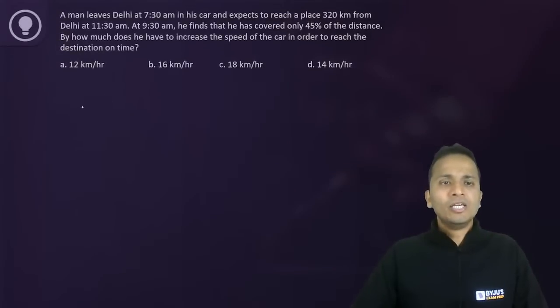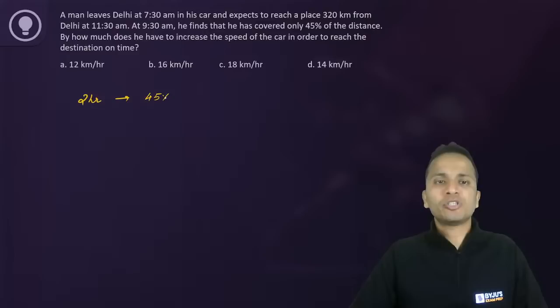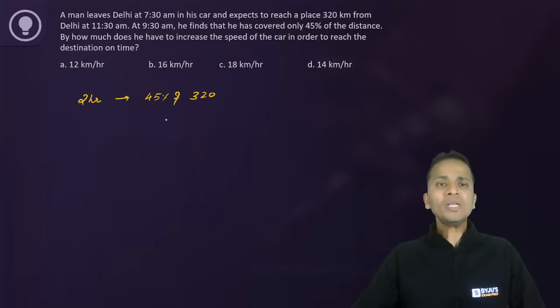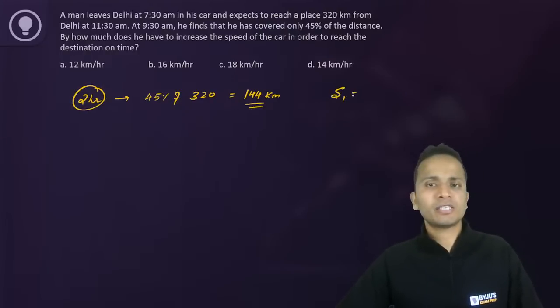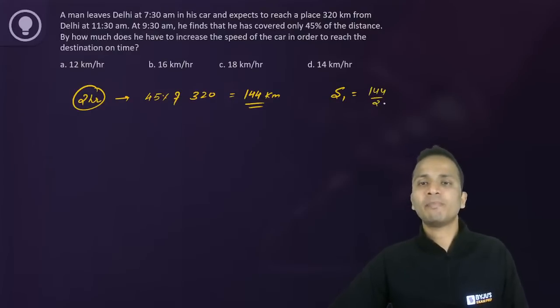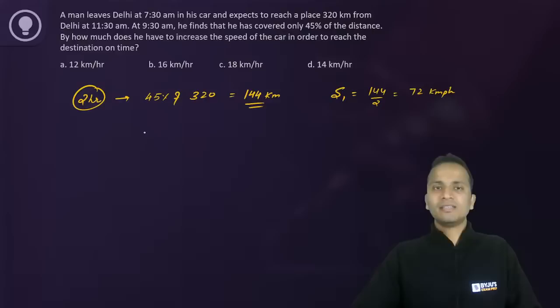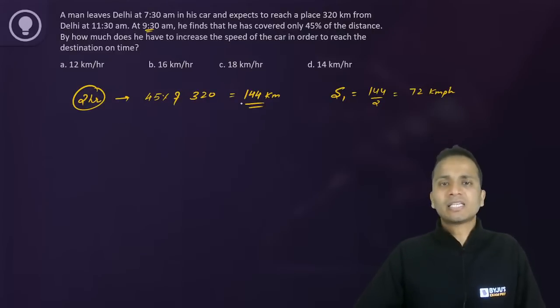Easy question. So in the first 2 hours, the person has covered 45% of the total distance, that is 320 kilometers. 45% of 320 kilometers is equal to 144 kilometers. So in 2 hours, the distance covered is 144 kilometers. So the speed in the first part of the journey is 144 divided by 2, that is 72 kilometers per hour, right? Till 9:30, he has covered 144.